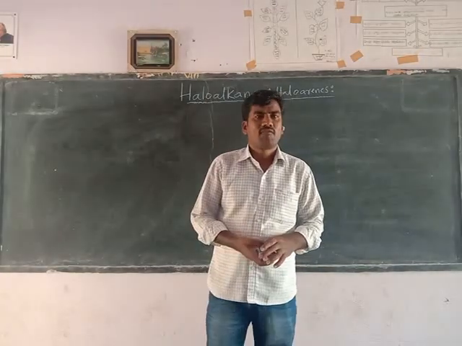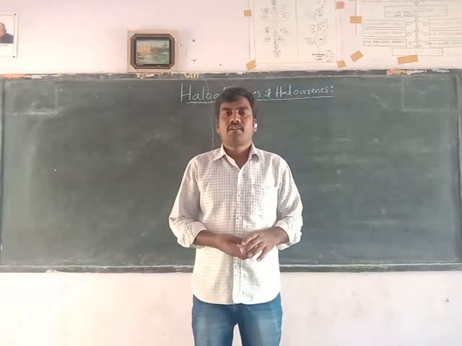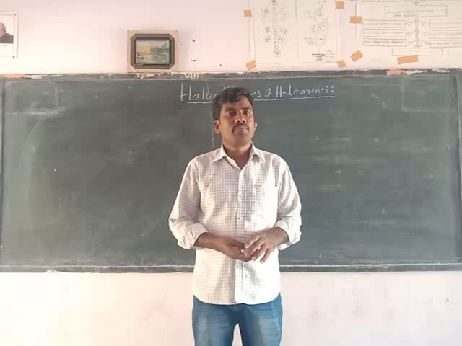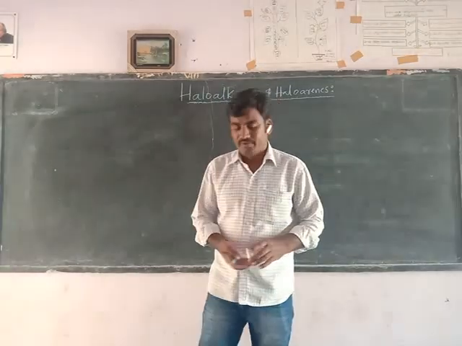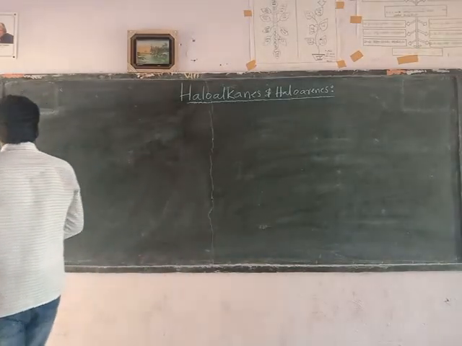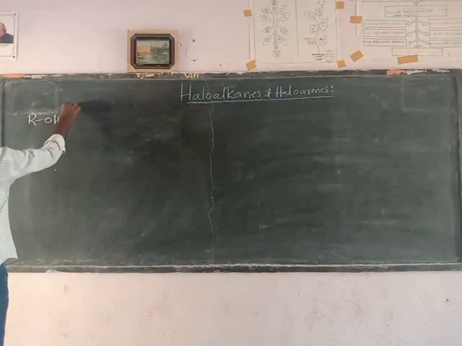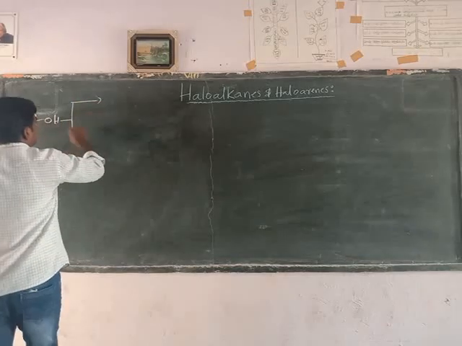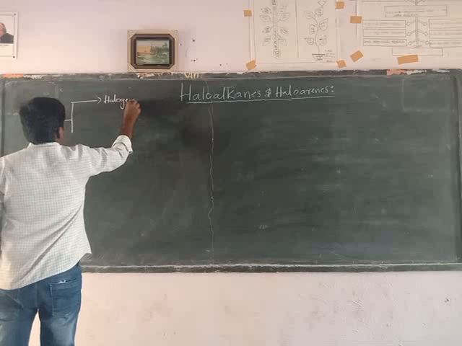Now, what were we on to? We were discussing the preparation of haloalkanes from alcohols, from the haloalkanes chapter. From alcohols, we can prepare the alkyl halides. First one, halogen acids.